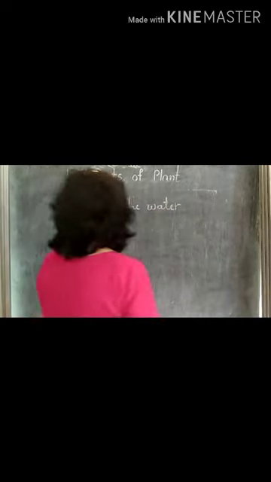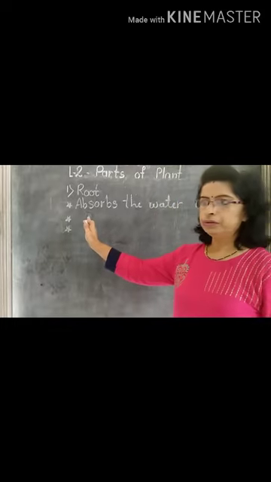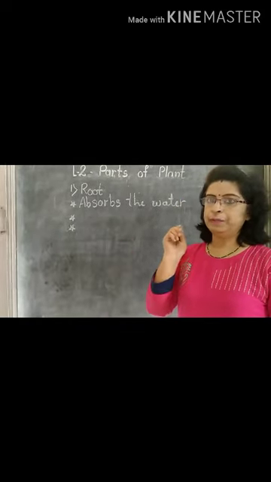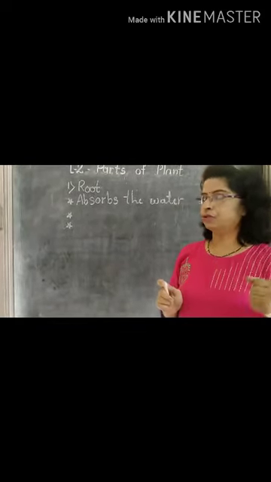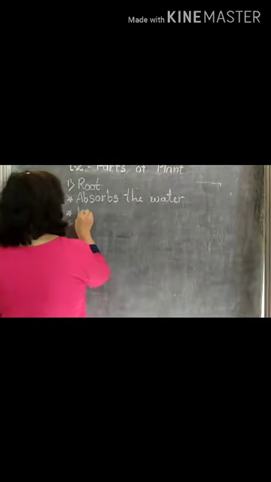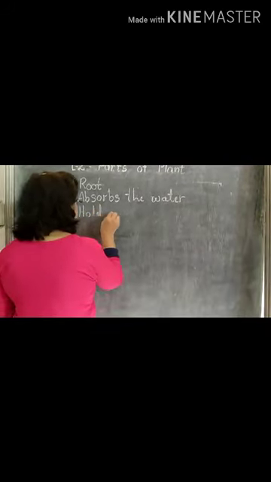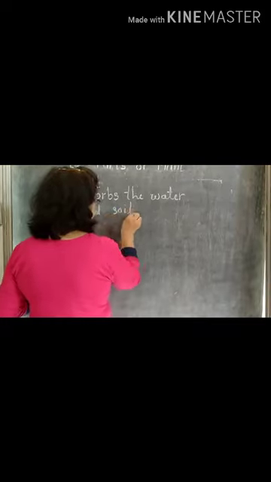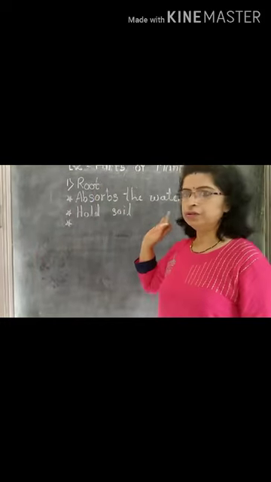Then the next point is root gives support to the plant. It holds the soil and gives support to the plant. This is the second function of the root.